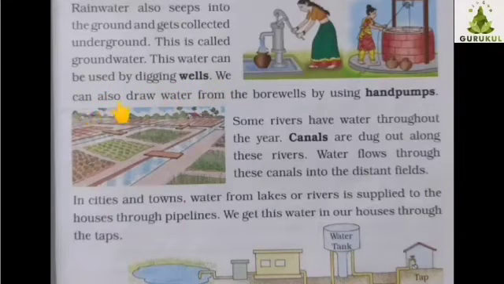We can also draw water from the bore wells by using hand pumps. Some rivers have water throughout the year. Canals are dug out along these rivers. Water flows through these canals into the distant fields. In cities and towns, water from lakes or rivers is supplied to the houses through pipelines. We get this water in our houses through the taps.